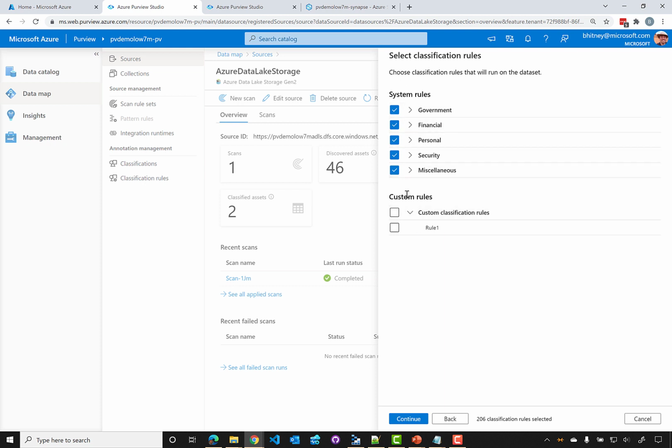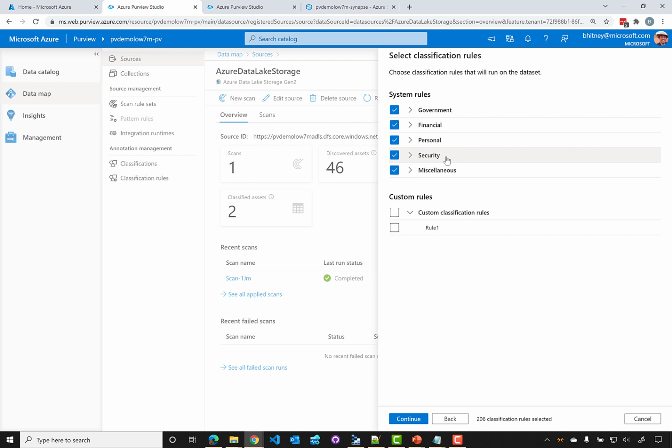And this is where we're going to want to balance the idea of data discovery, where we might think we know what's in these files, but we also want the system to be able to discover data that we didn't know that we had. So we want to balance being thorough by allowing it to see all the different possibilities, but also bear in mind that the more rules that we apply, it's going to impact the scan time.